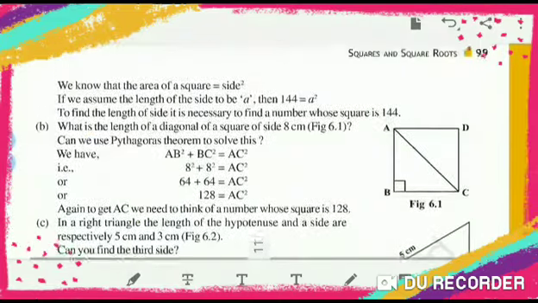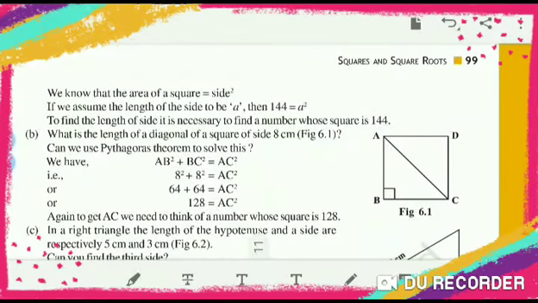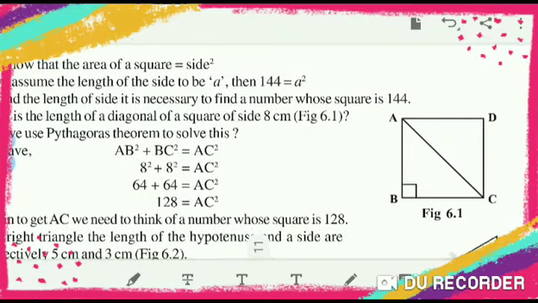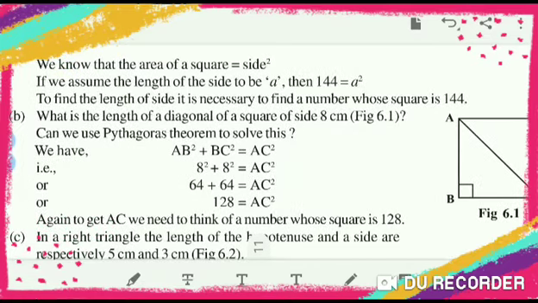So here we will study regarding square and square root. Here they have given one small example. They have shown here a square ABCD in which AC is the hypotenuse. So what is the length of the diagonal?